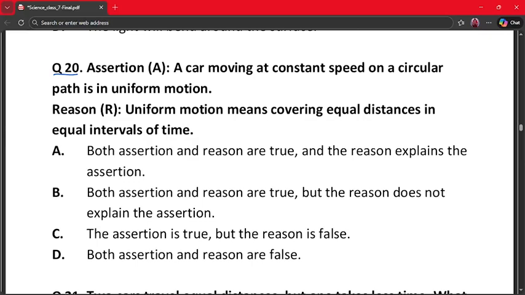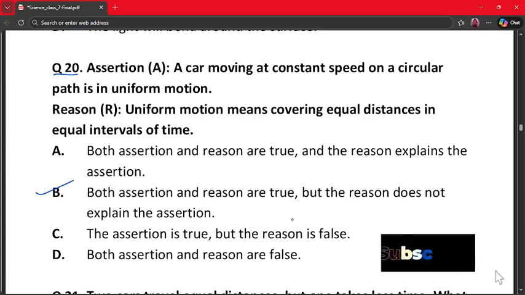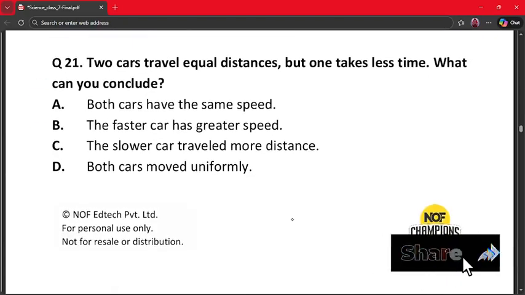So uniform motion means equal distances in equal time, and in circular motion, direction changes continuously. So the motion is not uniform in velocity. So assertion and reason are true, but the reason doesn't explain the assertion. So option B, which says both assertion and reason are true, but the reason does not explain the assertion, is the correct option.